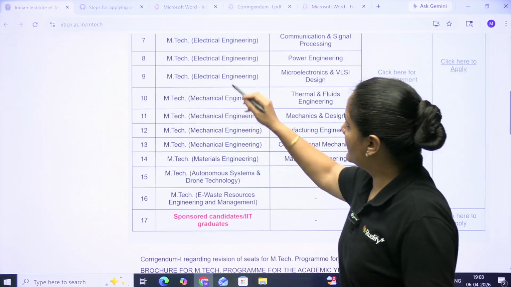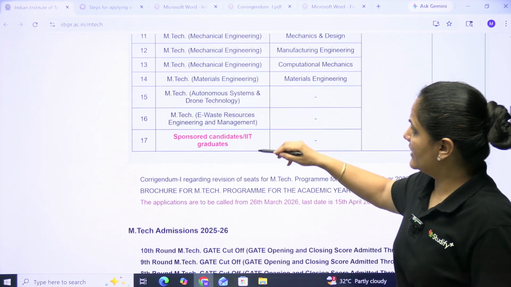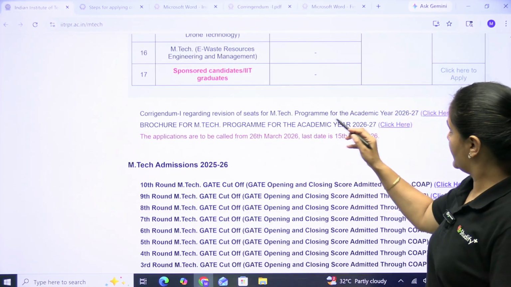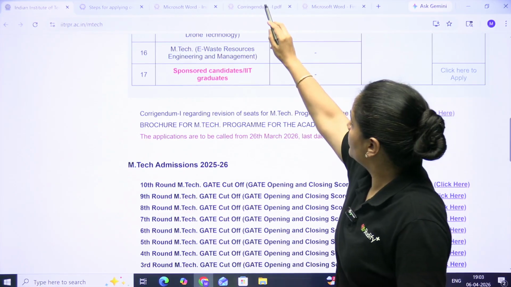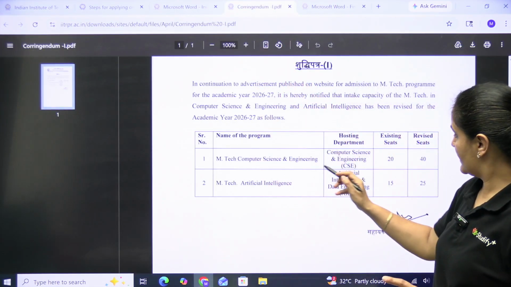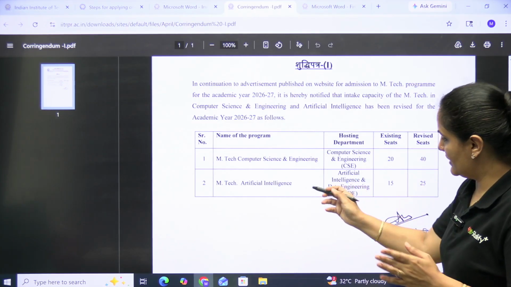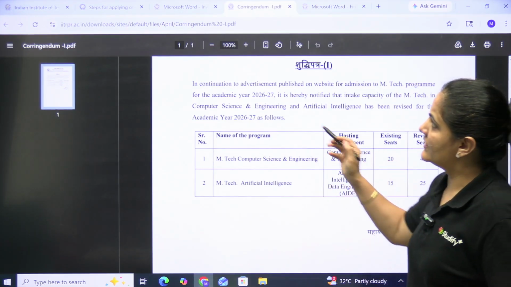They mention here electrical, mechanical, materials, autonomous, and they also mention the revised number of seats in CS. The existing seats in CS are 20, and they revised it to 40. Similarly, in AI they also increased the seats.